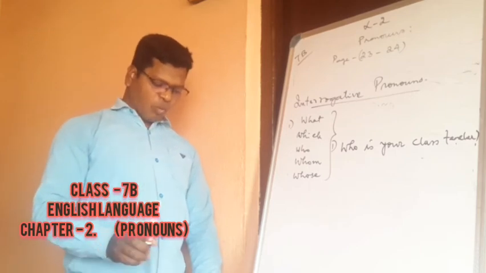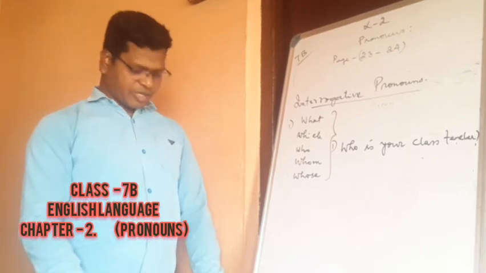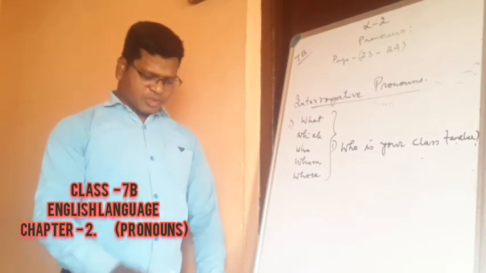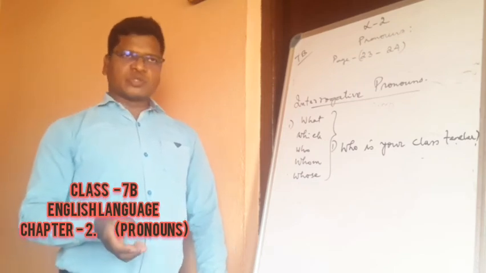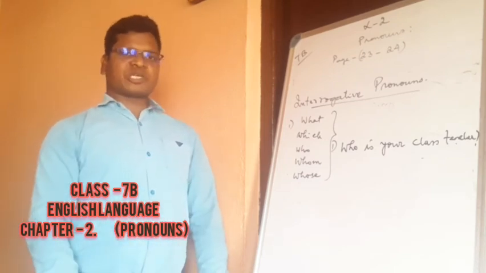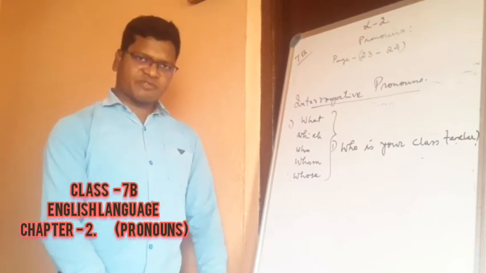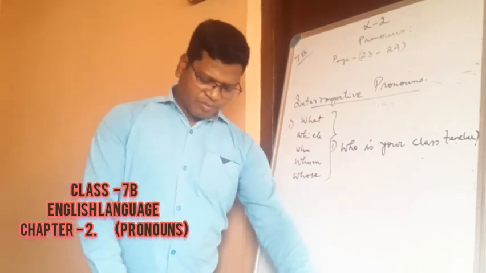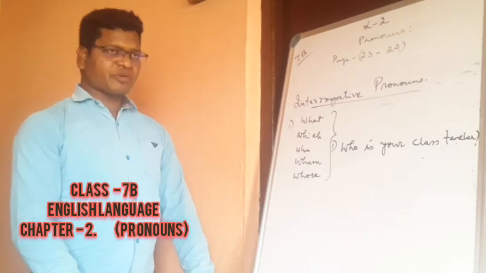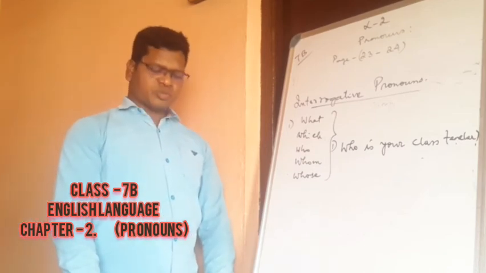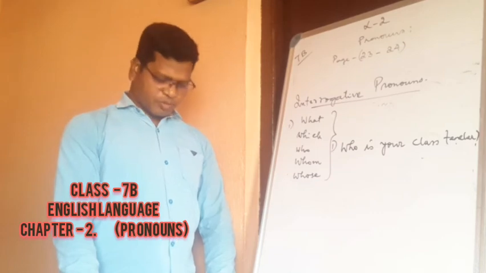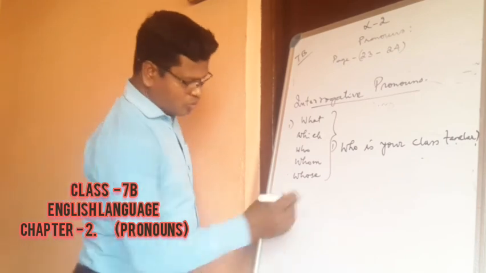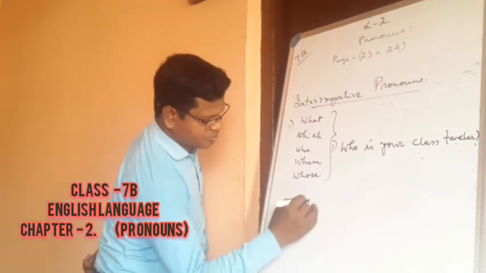So which, what and whose can act as both interrogative pronouns and interrogative adjectives. These words can be used as an interrogative adjective and as an interrogative pronoun. Just remember, adjectives are always followed by the nouns they qualify. As in the second sentence, you can see: what problems are you facing?